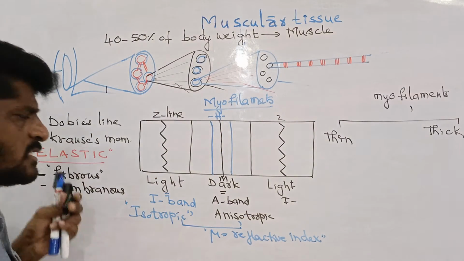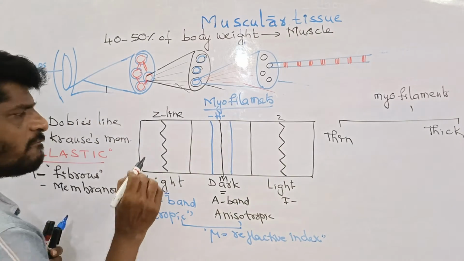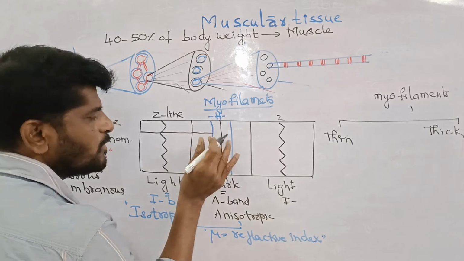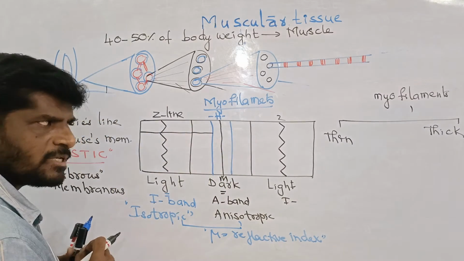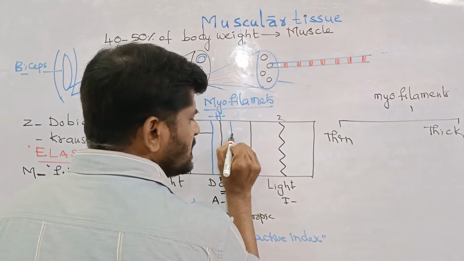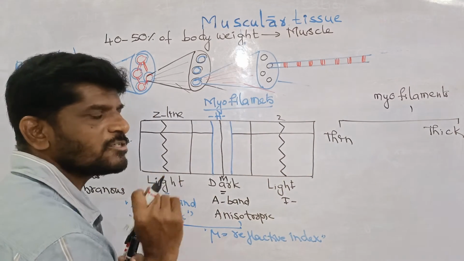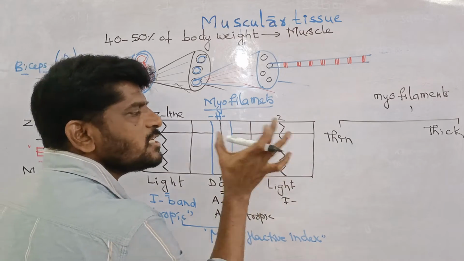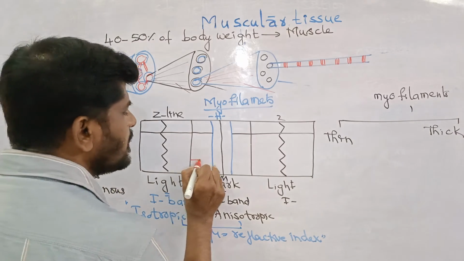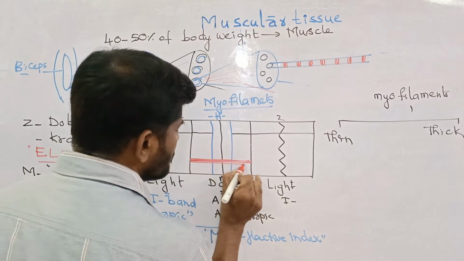What are they? See this. This is the I band and I band. Thin filaments are present in the entire I band and also extending up to the edge of the H zone. I repeat, this is the thin filament. It is present in the entire I band and also a part of the A band but excluding the H zone. Therefore, this is the location of the thin filament. See this, the thick filament is present only in the A band.